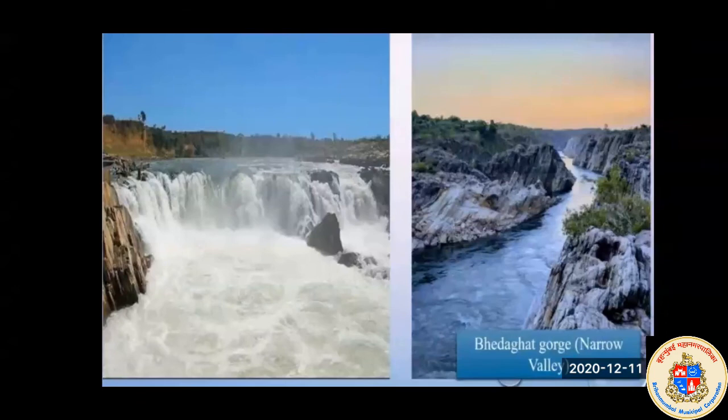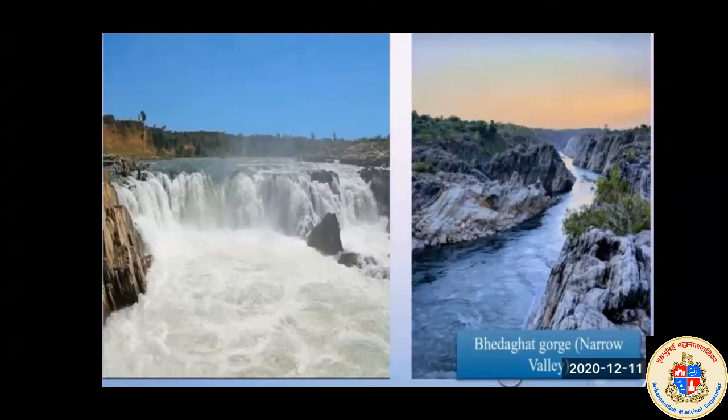Okay, you will see here a picture of Beda Ghat Gorge, a narrow valley. It is also called a narrow valley. The river Narmada basically starts at the Amarkantak Plateau, near Anuppur district in Madhya Pradesh.